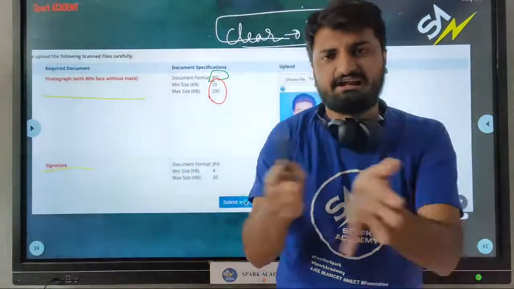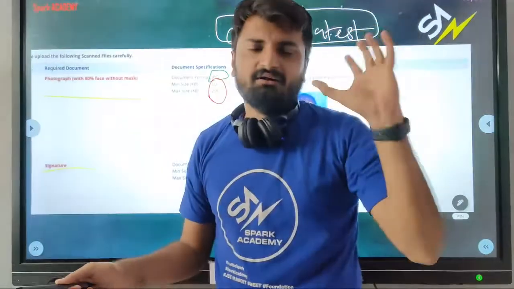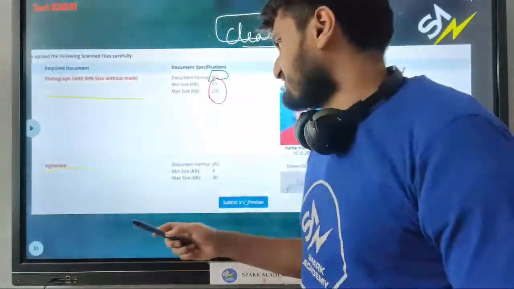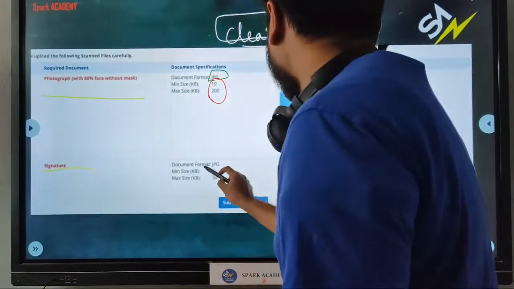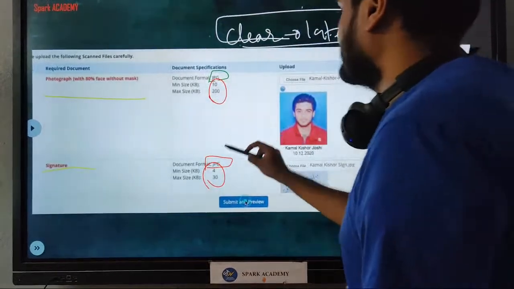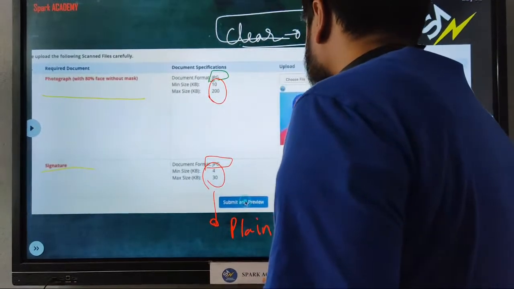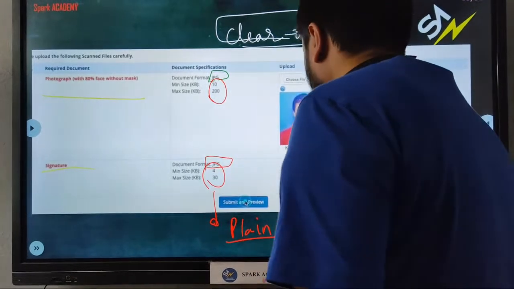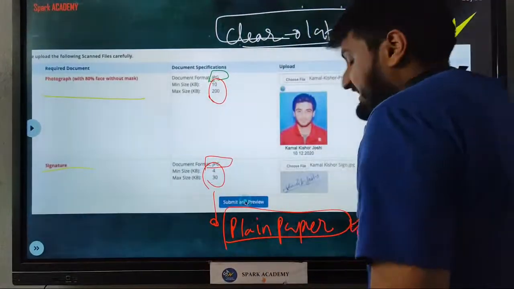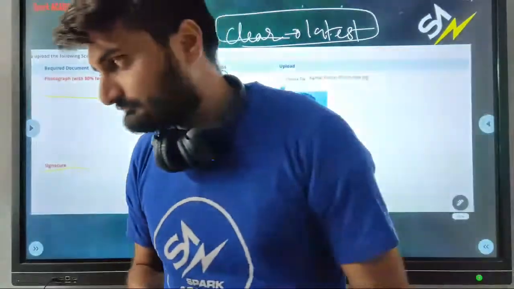Just type image reducer on Google, and you'll directly get a website where you can reduce the size. And even the signature should be in a JPG format. For the signature, try to use a plain paper. On a plain paper, sign it clearly and then take a clear picture or clearly scan it.